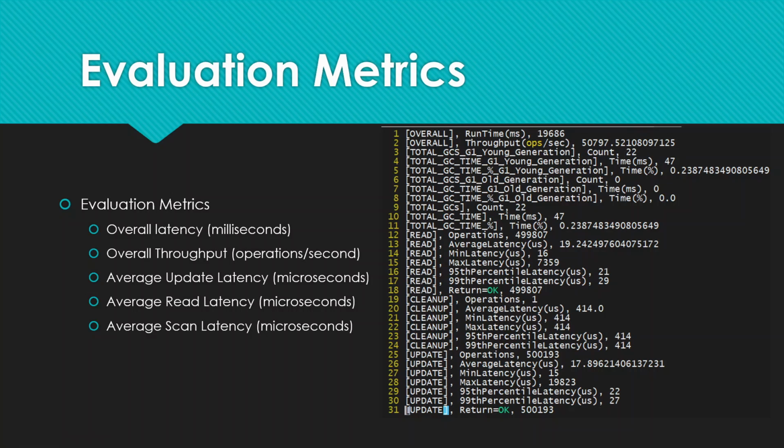So we use the following evaluation metrics in our experiments. So we used overall latency, which is the total time taken by the workload to finish execution, and overall throughput, which is the total number of operations executed per second. We also capture the average update, read, and scan latency. And the screenshot here is taken from one of the output files generated after the execution of one workload, and it shows the different values for these metrics captured.